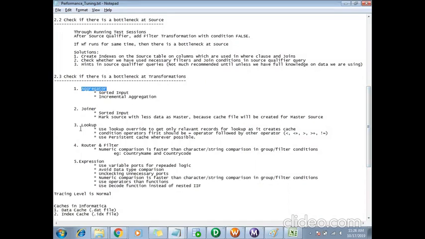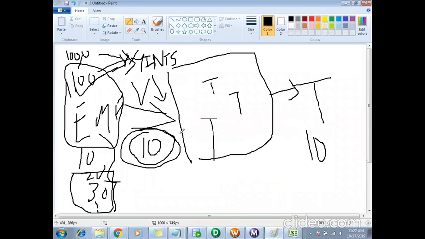First, for the Aggregator, we have to use the sorted input. Whenever you are using an aggregator, you have to use the sorted input only. Then only it will improve the performance. In some cases, you can go for incremental aggregation also. I think we have discussed both of these already. So why do we have to go with the sorted input?